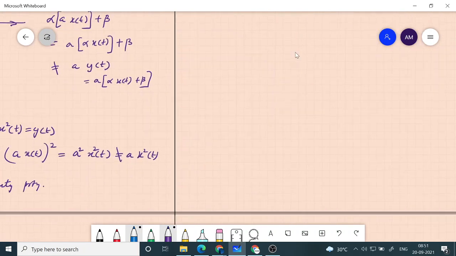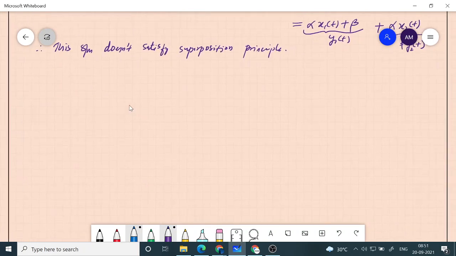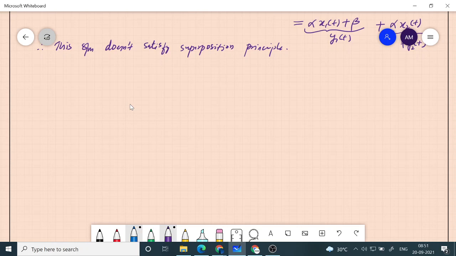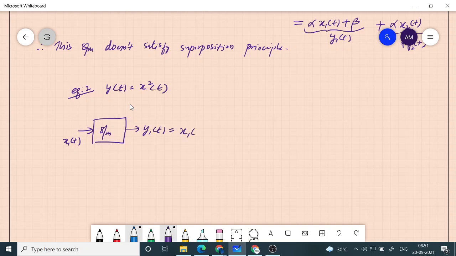Okay, the second system, squaring. Example 2, y of t is equal to x square of t. Let's see whether this satisfies the superposition principle. If you give to the system x1 of t, then you will get y1 of t as square of x1 of t.